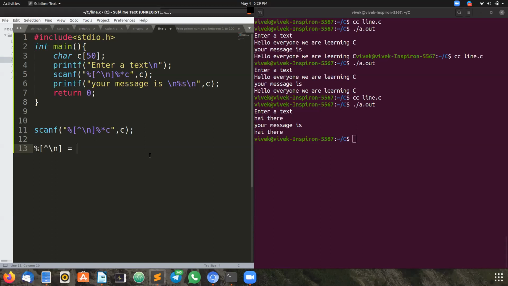Percent, cap, slash n. The meaning of it is, we know that when we hit enter on the keyboard, what happens? It goes to the next line, isn't it?